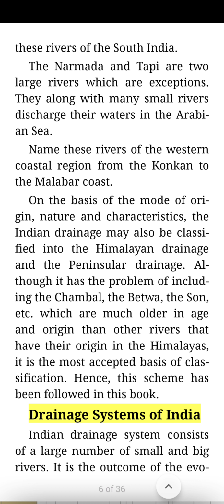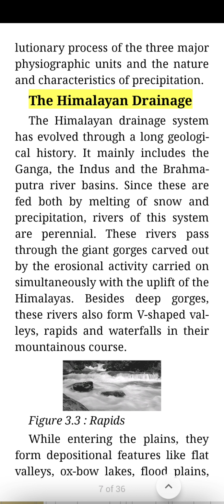Drainage systems of India. The Indian drainage system consists of a large number of small and big rivers. It is the outcome of the evolutionary process of the three major physiographic units and the nature and characteristics of precipitation. The Himalayan drainage. The Himalayan drainage system has evolved through a long geological history. It mainly includes the Ganga, the Indus, and the Brahmaputra river basins. Since these are fed both by melting of snow and precipitation, rivers of this system are perennial.